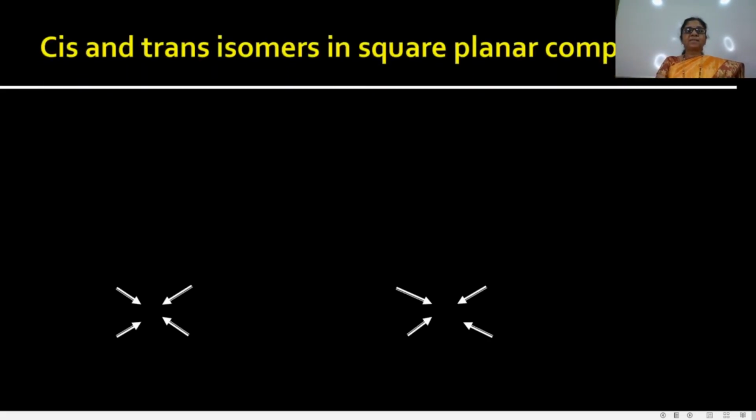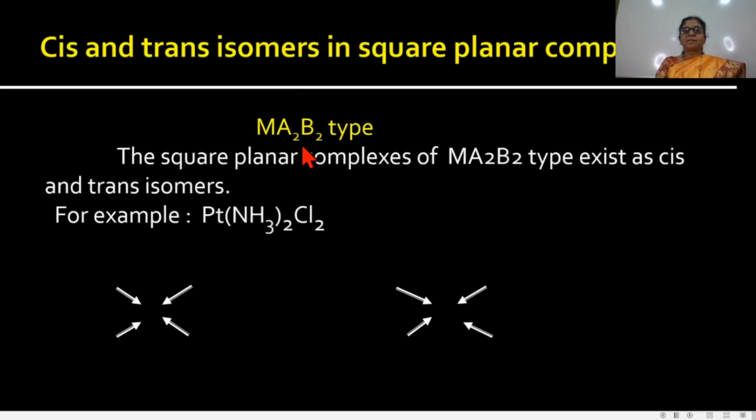Now see the cis-trans isomers in square planar complexes. For example, the Ma2B2 type. Here M is the central metal ion, and A and B are the ligands. There are two types of ligands present in the complex, so it shows cis-trans isomers. The coordination number of this type of complex is 4, and it is a square planar complex.